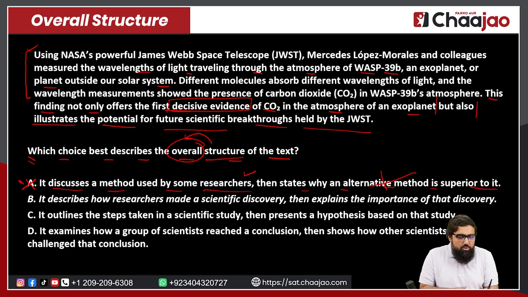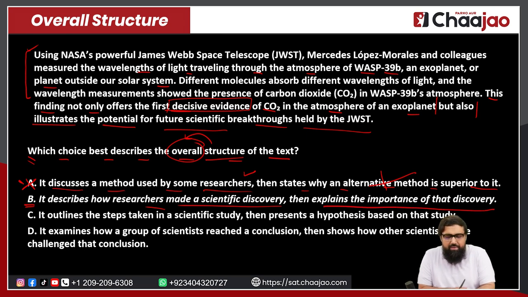Anyhow, moving on. So if you look at option B, it says, it describes how researchers made a scientific discovery. Yes, it talks about how they made a scientific discovery. And secondly, it explains the importance of that discovery. So this very well can be the answer, because firstly, they discovered that there was CO2 on that exoplanet. And secondly, how it was evidence of that, and it is giving a green signal of further breakthroughs.